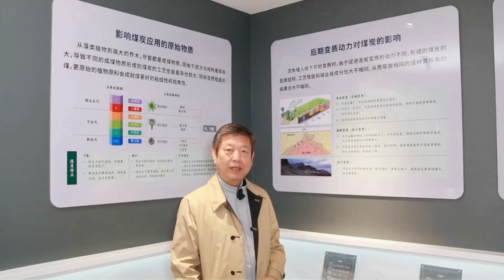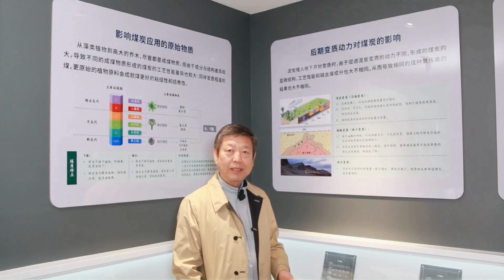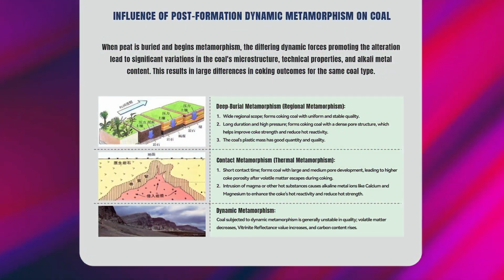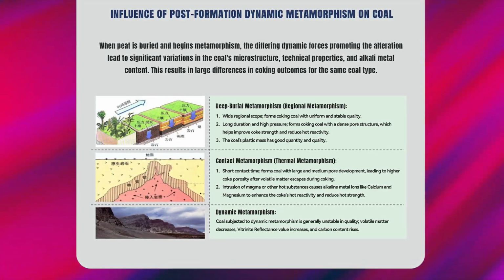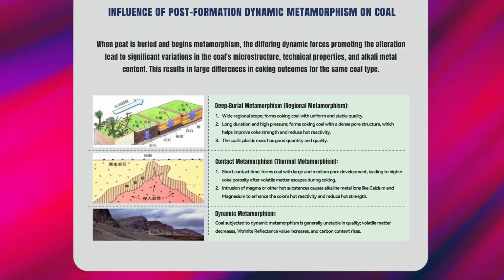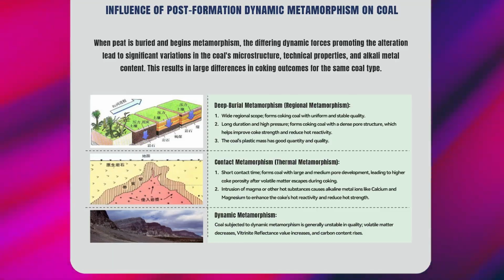The third category is the coal formation process, classified by different dynamic mechanisms. This is because coals formed under different dynamic mechanisms exhibit significant differences in their effectiveness during the coking process. We broadly classify 3 types: deep burial metamorphism, contact metamorphism, and dynamic metamorphism.